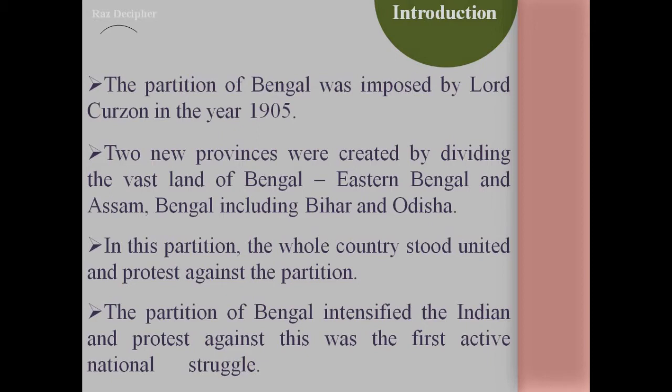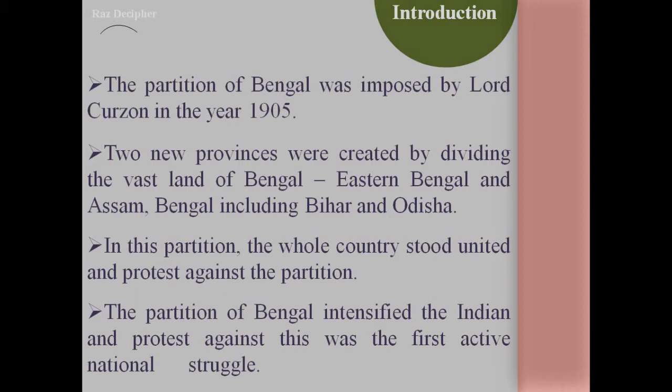But the protest after the partition of Bengal was not like that. The people from all walks of life participated in the protest against the British decision, and they were successful. In the later part of the video, we will see how they became successful in the protest.